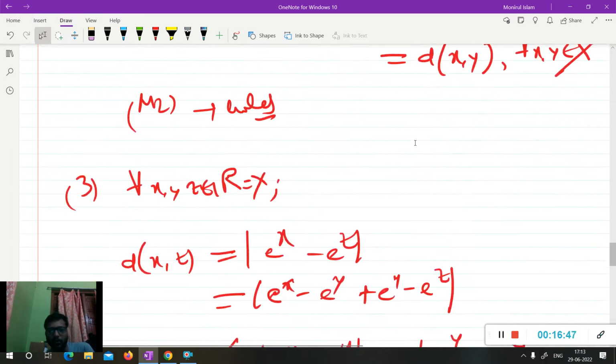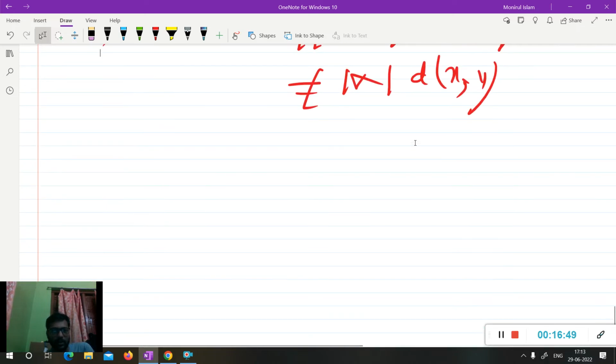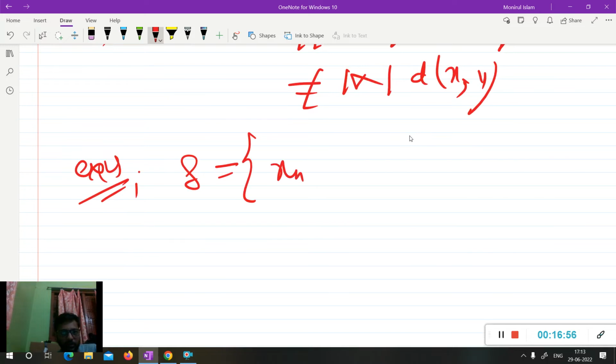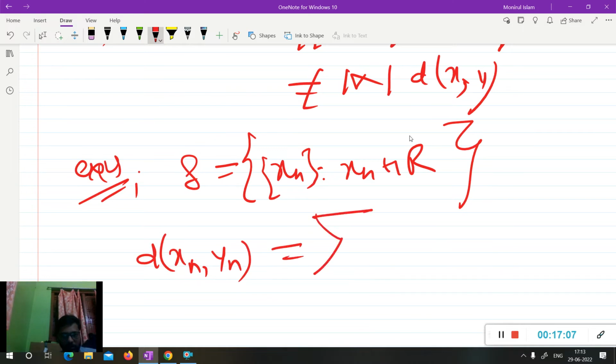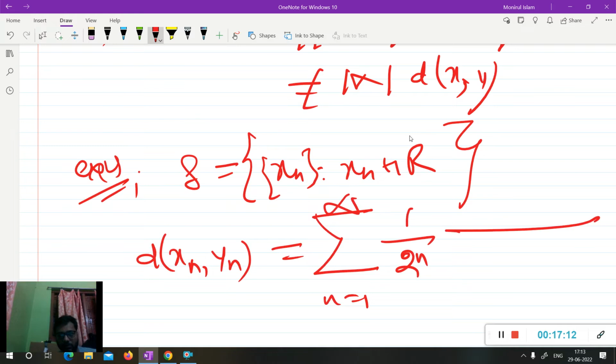There is one more example you can take, and I am writing that example also. S is the set of all real sequences (xn), so that xn belongs to R. I am defining d(x,y) equal to d((xn),(yn)) equal to the summation n equal to 1 to infinity of 1 upon 2 to the power n times the mod of xn minus yn upon 1 plus the mod of xn minus yn.